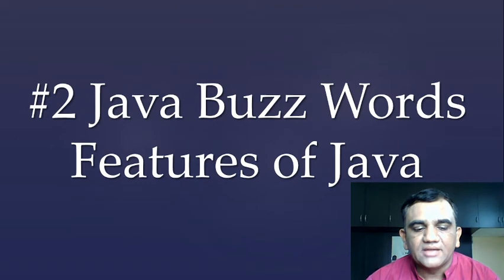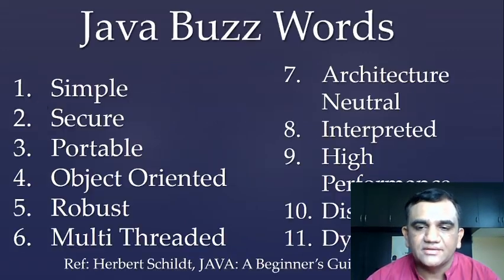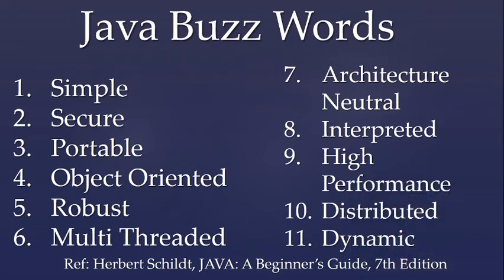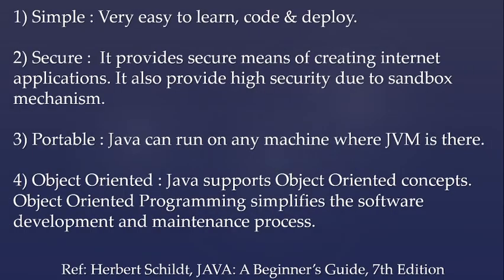Now the second topic we will take is the Java buzzwords, or the features of Java. There are basically 11 features of Java. You can refer to this one. The reference is Herbert Schildt, Java: A Beginner's Guide, 7th edition. Simple: Java is very simple for learning, coding and deployment purposes.